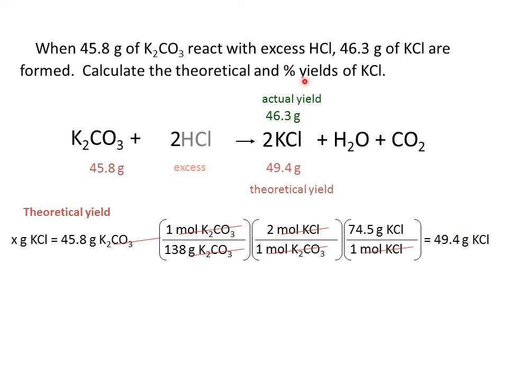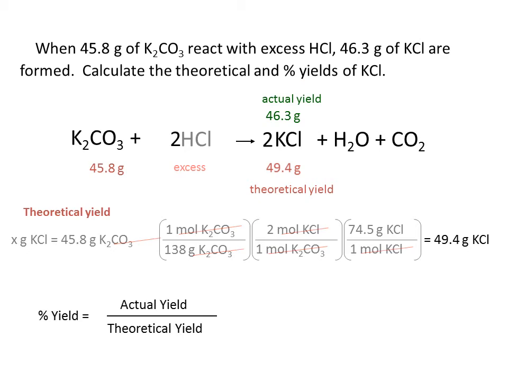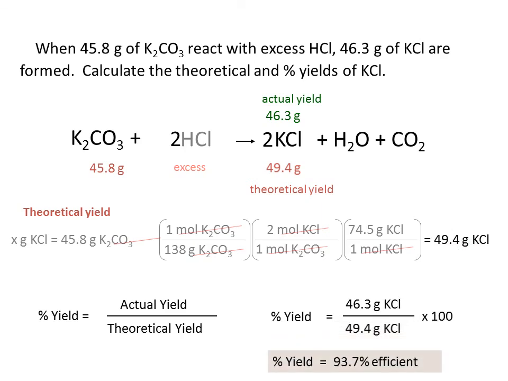Now I just need to calculate the percent yield. And as you recall from the previous slide, percent yield is equal to actual yield divided by the theoretical yield. So I'm going to plug in some numbers here. The actual yield was 46.3 grams. So we'll put that into here. And the theoretical yield was 49.4 grams. That goes down here. And we solve this on our calculator, and we find out that the chemistry of this reaction is 93.7% efficient.